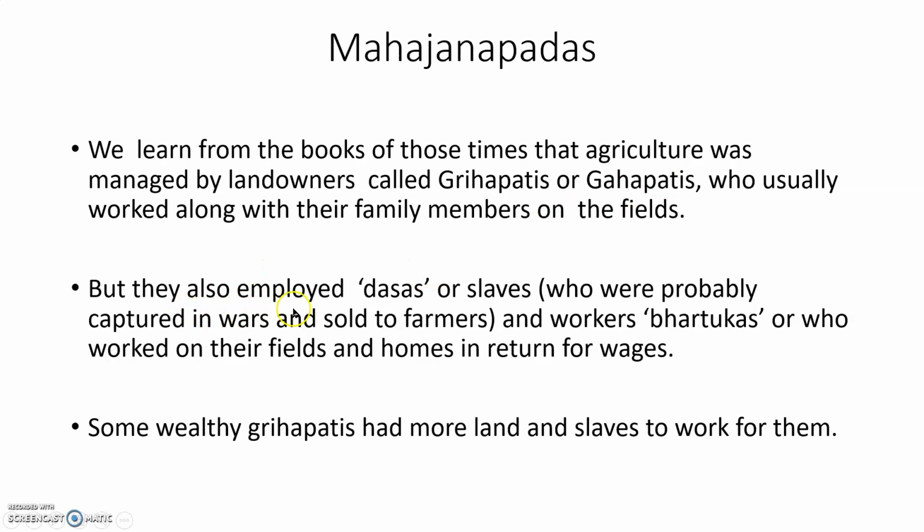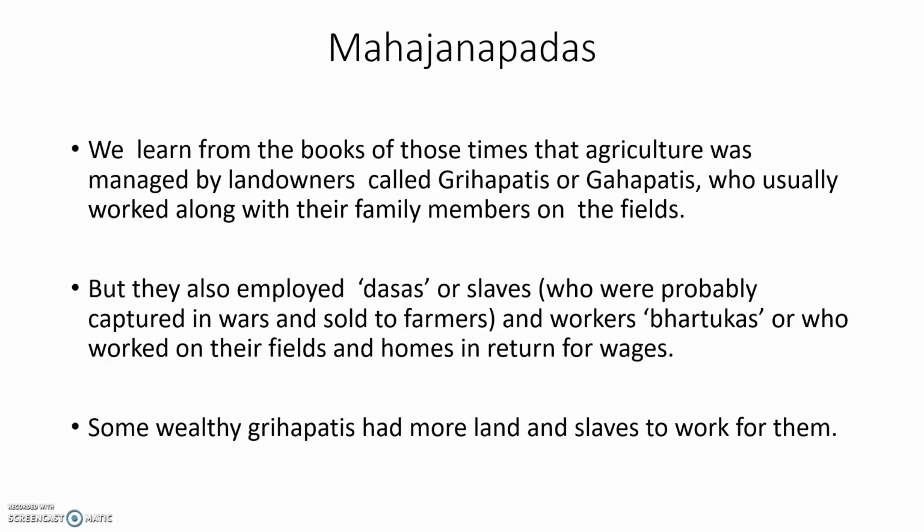But they also employed dasas or slaves, who were probably captured in wars and sold to farmers, and workers called Vartukas, who worked on their fields and homes in return for wages. We already discussed who dasas are in the previous chapter.